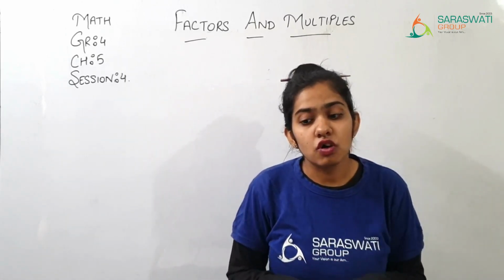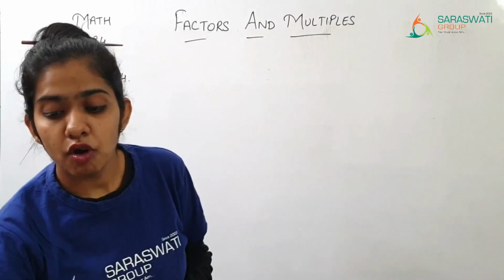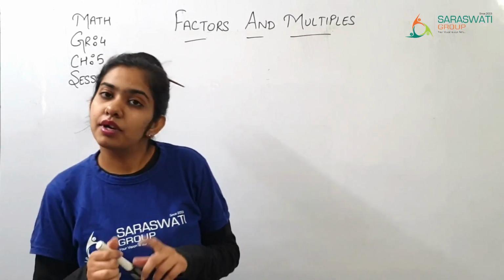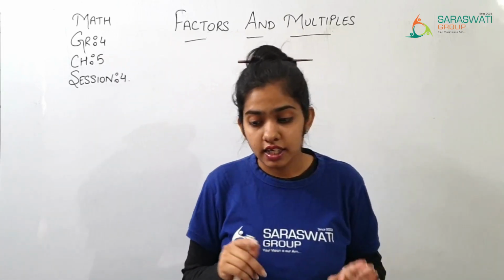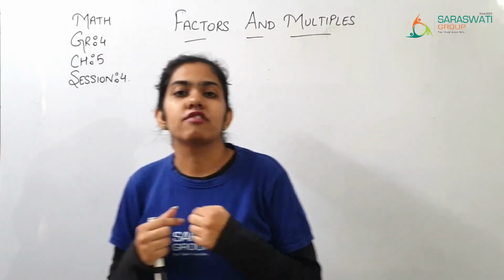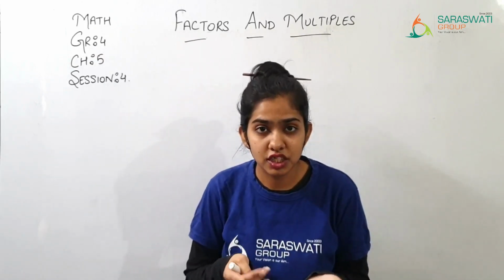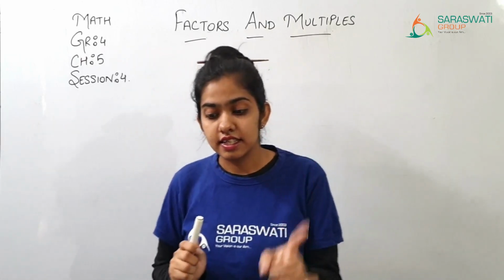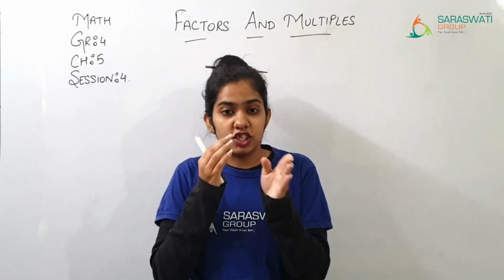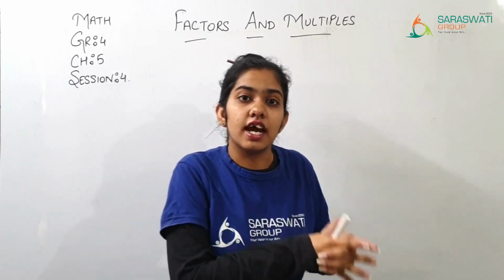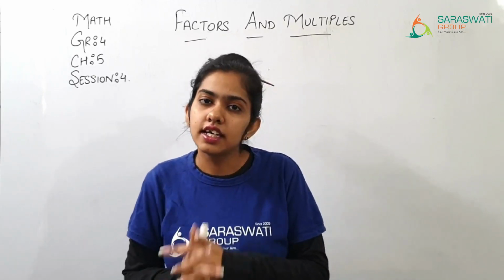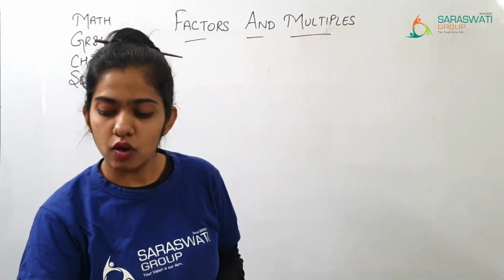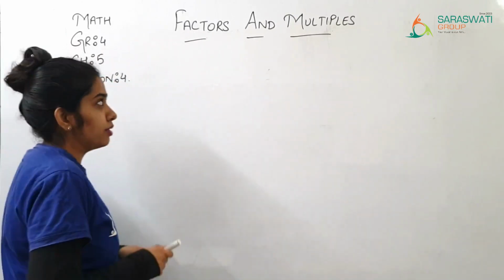Some of the facts which you need to know about multiples are: every number is a multiple of 1. Every number is a multiple of itself. A number cannot have a multiple which is less than that number. So these are the facts which you need to keep in your mind, and now we are going to start with divisibility.